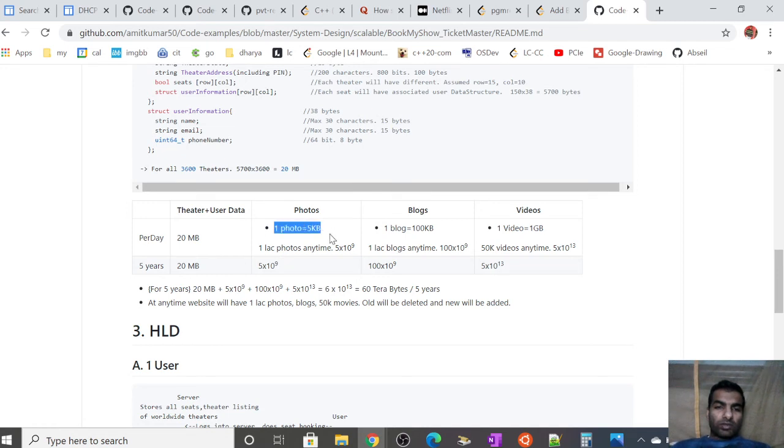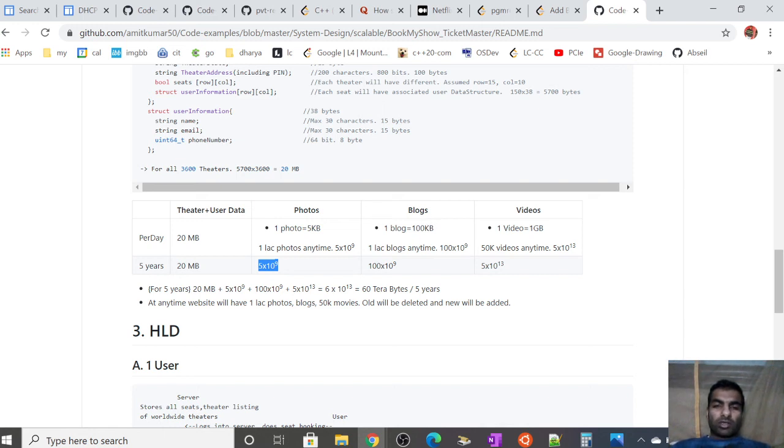Then photos. For example, one photo takes 5 KB of data, and we have somewhere around 1 lakh photos at any time. So it will be 5 times 10 raised to 9 bytes per day. And again for 5 years I think the same data will be there, because when new movies come, the old data is deleted, and so on. BMS, or Ticketmaster, will not keep all the old data. It will keep upcoming movies and somewhere around 15 days or 1 month of past movies only.